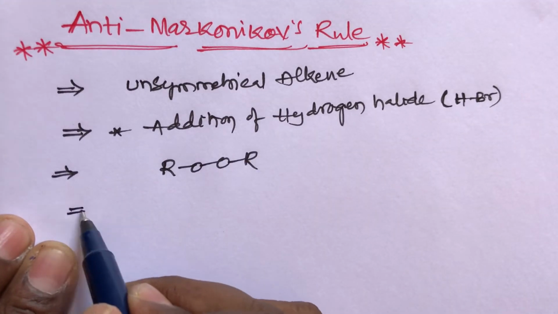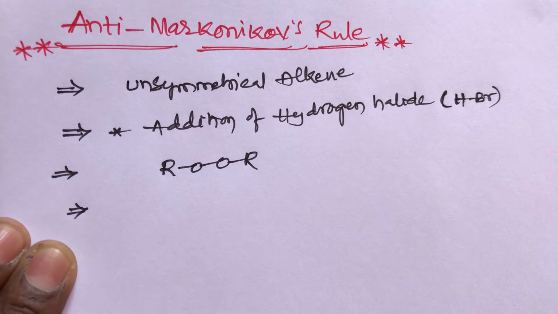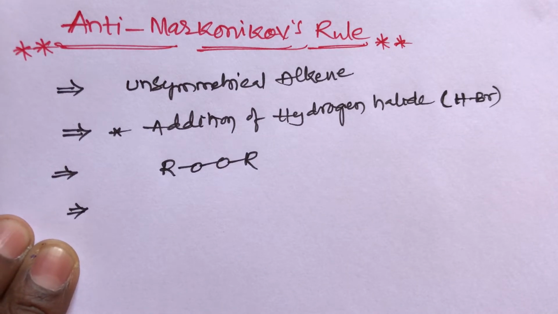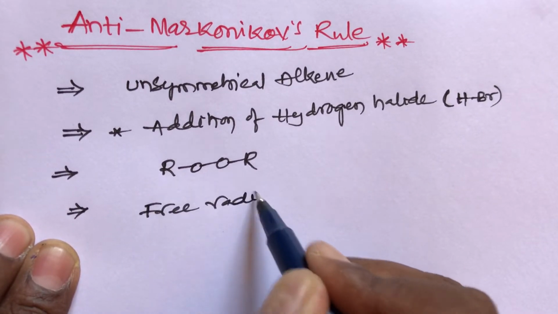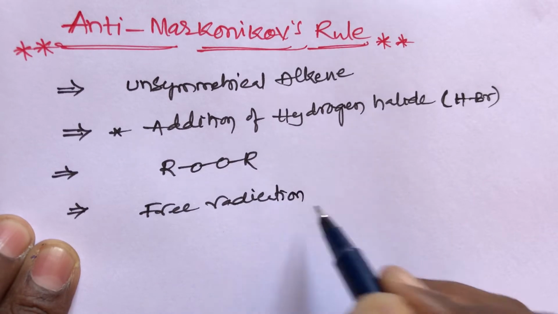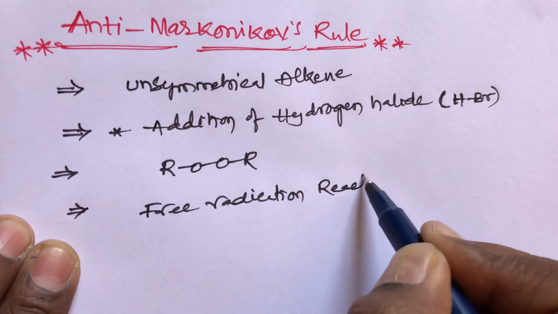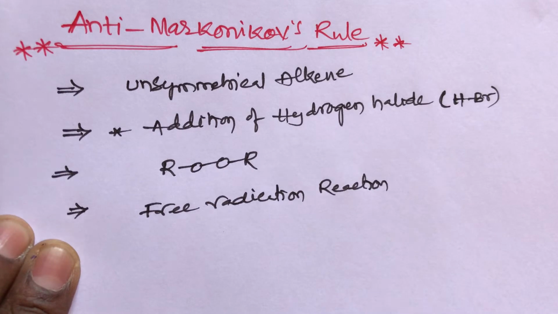Generally, in the anti-Markovnikov rule, unsymmetrical alkenes undergo a free radical addition reaction mechanism.